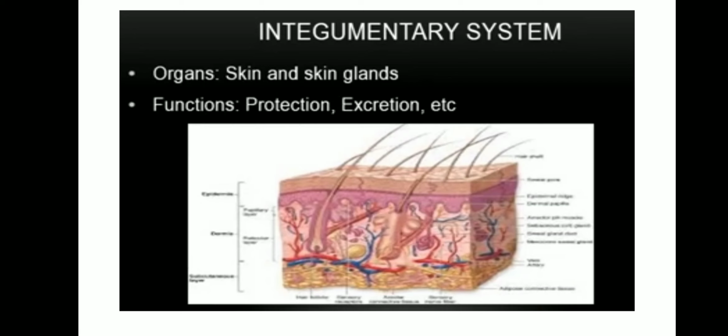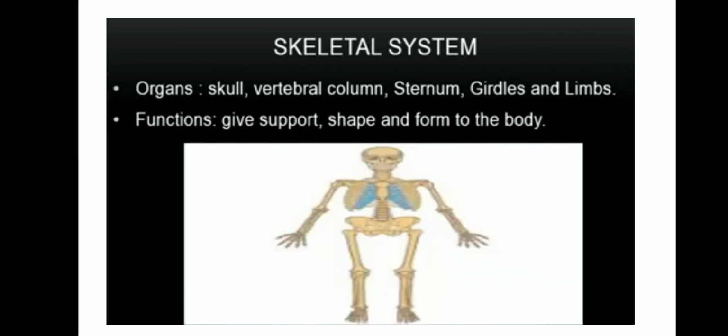Okay. Next organ system is skeletal system. The skeletal system is made up of bones in the human body. The skeleton forms the supporting structure of the body. A human infant has 270 bones, some of which fuse together and form 206 bones in the adult human body.